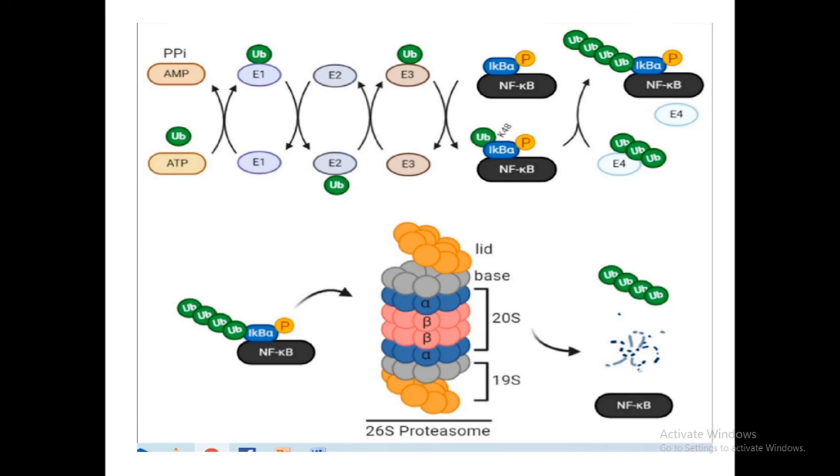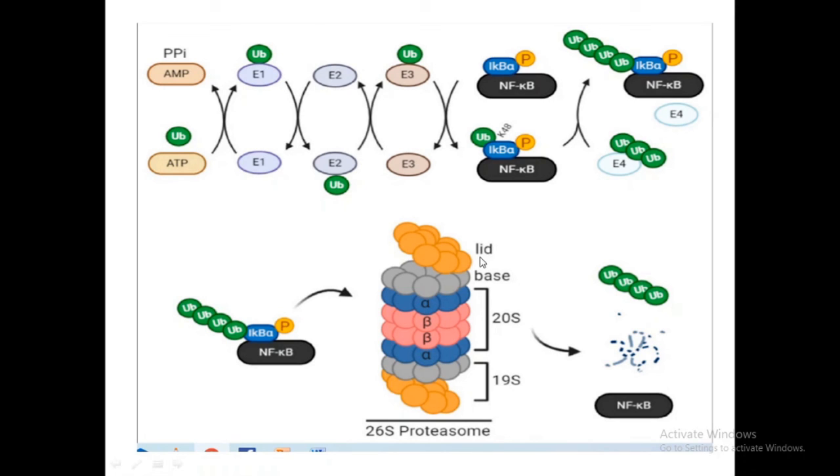Here, see, this is the picture of a proteasome. It has four rings, of which two of them are alpha. See, this is one alpha, and this is another alpha, and these are the beta rings. So it has two alpha rings and two beta rings.